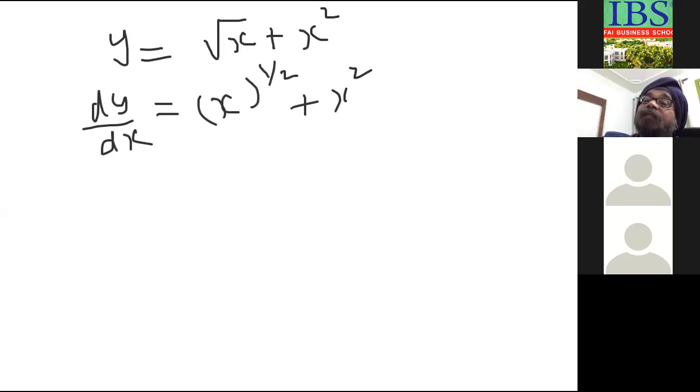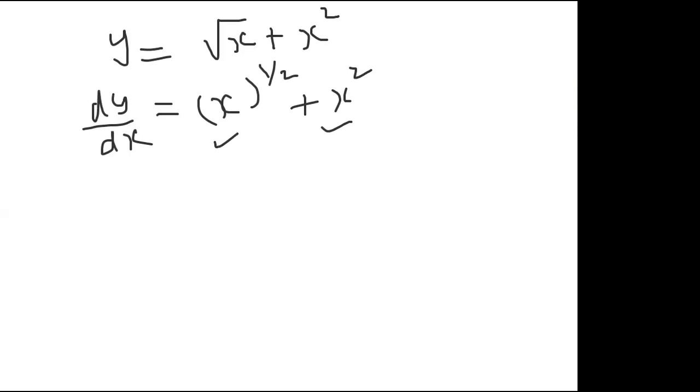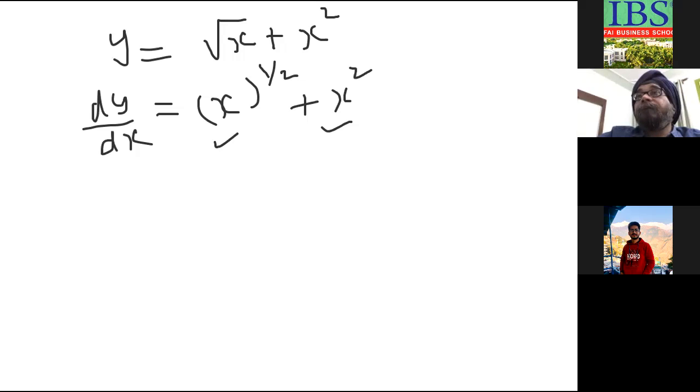Now find out this one. Find the individual differentiations and add. Tell me what you are getting. 1 by 2 plus 2x. No. Wrong. Try again. Think about it. Is it minus x by 4 plus 2x? 1 by 2 root x plus 2x. 2 to the power minus 1 by 2 plus 2x. Yeah, something like that. I think you are making a good attempt.